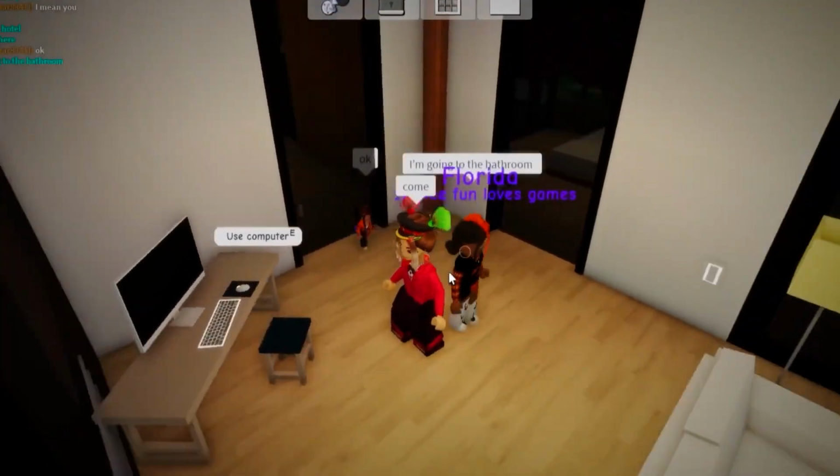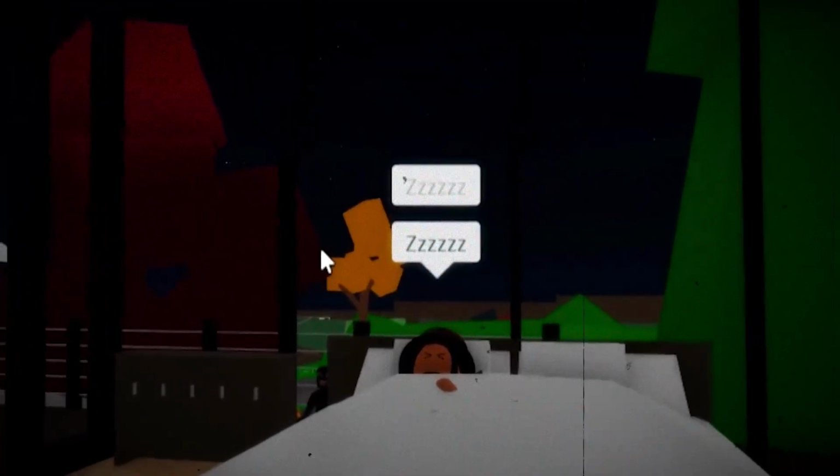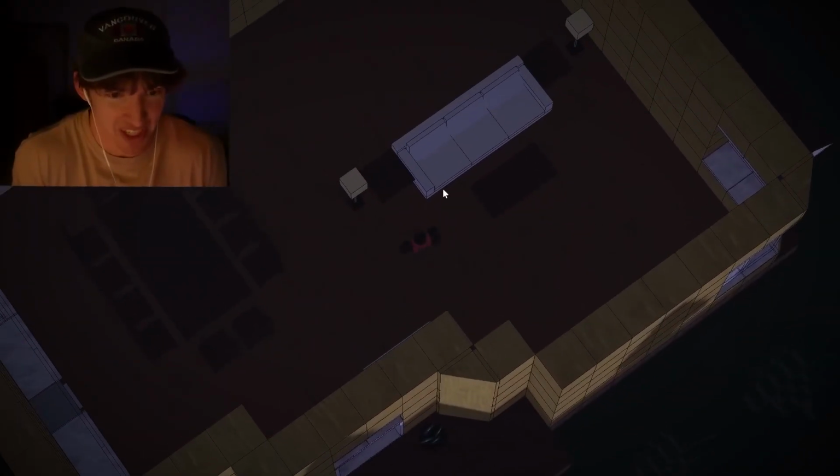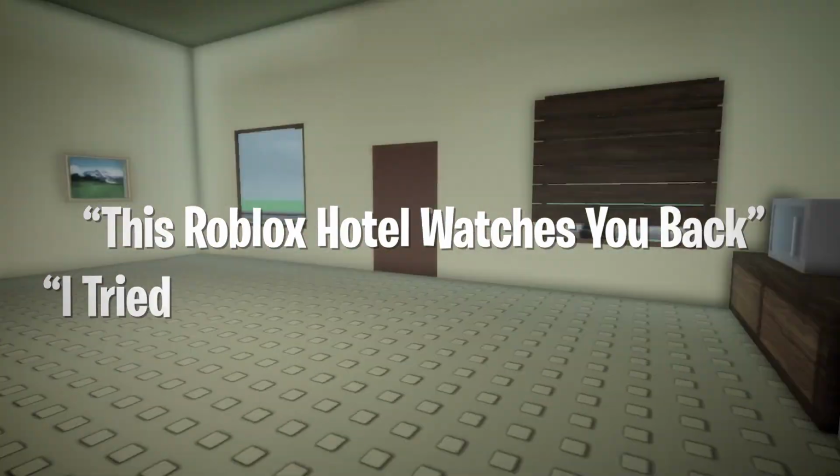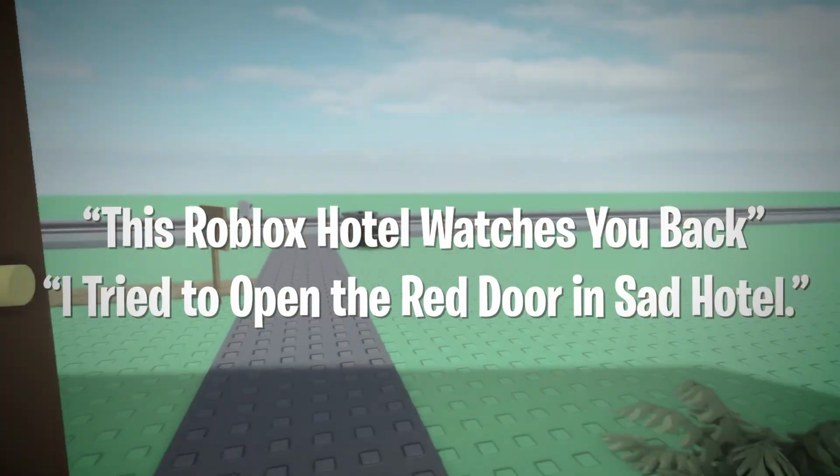Players tried everything to force it open. No clips, glitches, admin commands. It never worked. On Reddit, one player swore the game spoke to them, though no audio recording was ever found. YouTubers rushed to cover the phenomenon with titles like, "This Roblox hotel watches you back," and "I tried to open the red door in Sad Hotel."